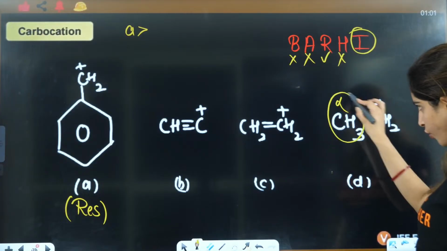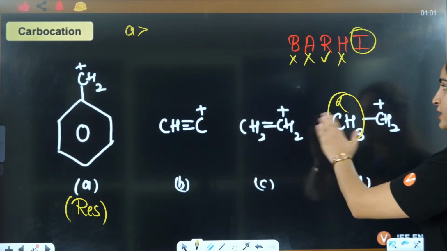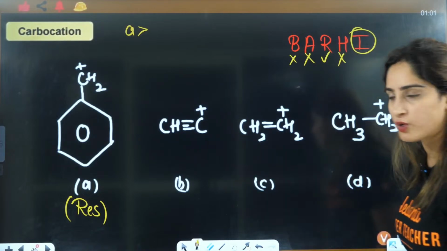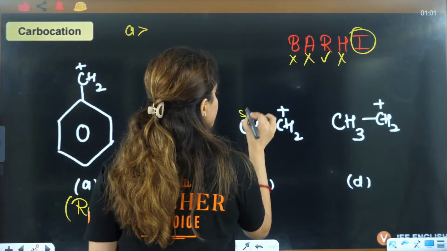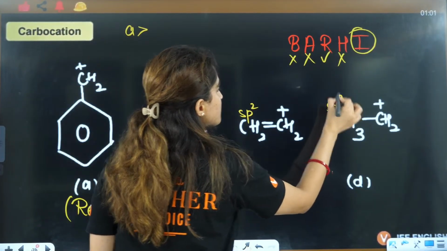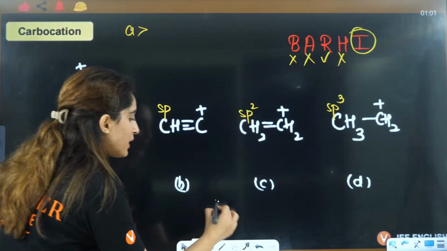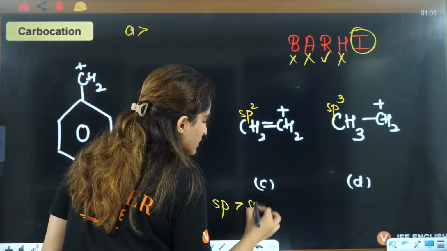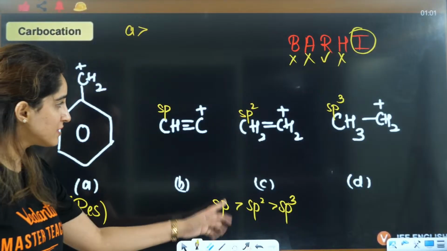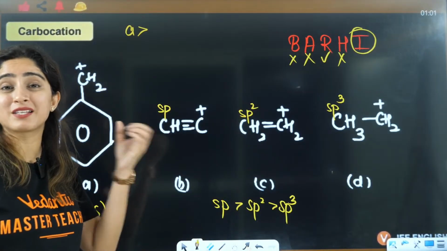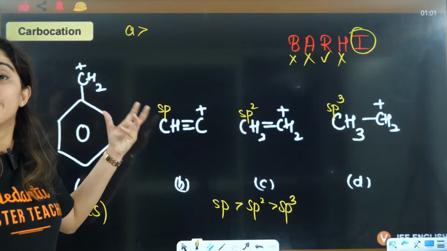Hyperconjugation will show in some, but others will not show it, right? So we can't define it based on hyperconjugation. This is SP, this is SP2, which we have done before also, and this is SP3. SP has more electronegativity as compared to SP2 as compared to SP3. That means it will pull the electron the most, it will withdraw the electron maximum.